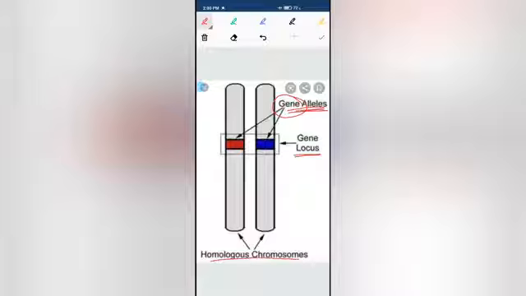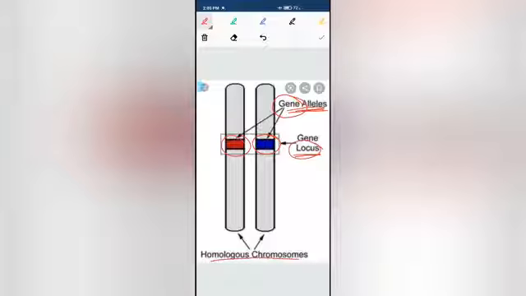These alleles are the genes residing within the homologous chromosome at a particular place. That particular place in which the alleles are residing is termed as the locus.